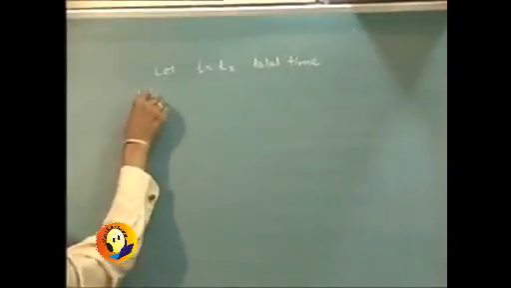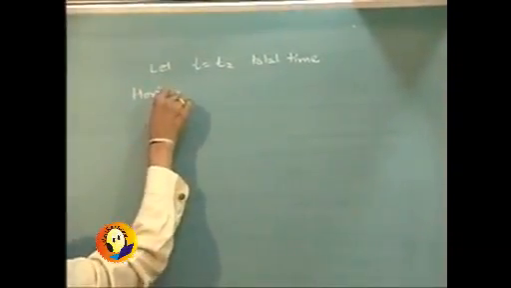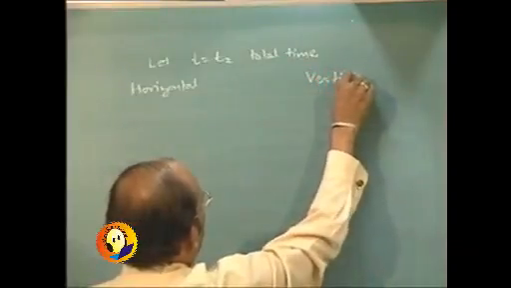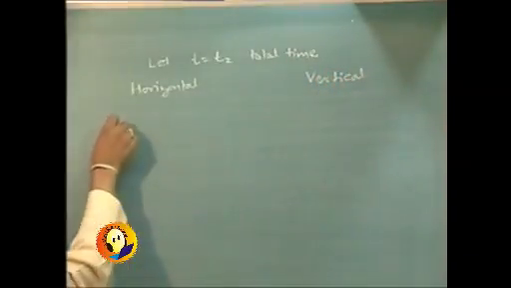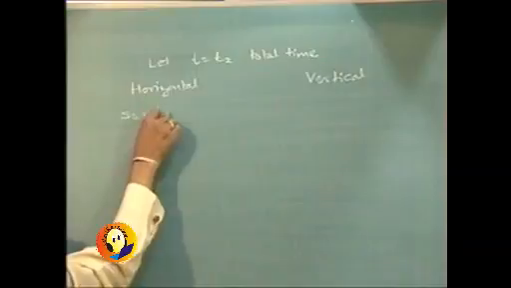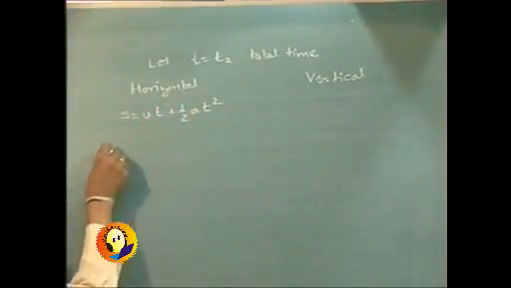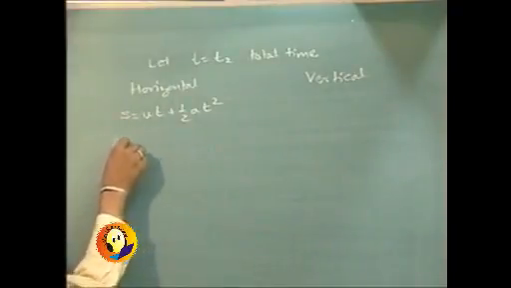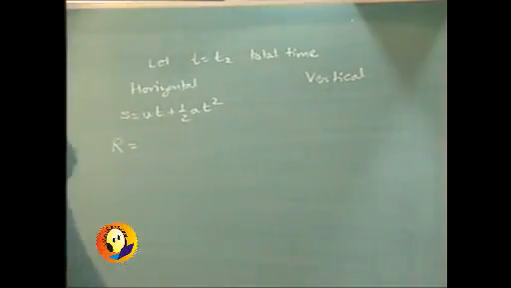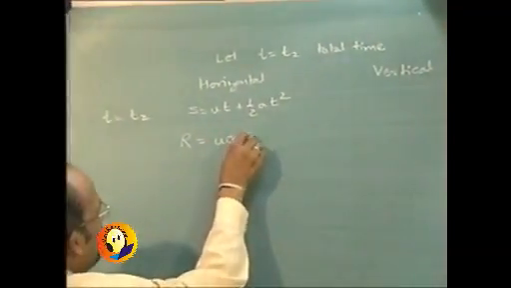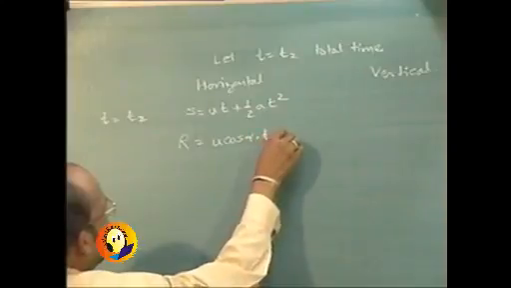Again the two considerations, horizontal and vertical. We have the equation s is equal to ut plus half at square in the horizontal direction. We know that the distance travelled in the horizontal direction at t equal to t2 is r, so it is going to be u cos alpha into t2 plus 0.